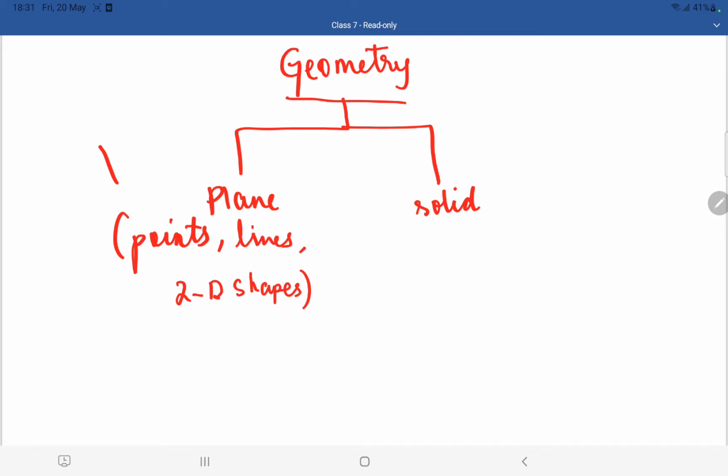So what I am telling you right now is, in geometry we have two types. One is plane geometry and the second one is solid geometry. Under plane geometry we have points, lines, 2D shapes and all. And coming to solid geometry, we have 3D shapes. Okay, so first of all, I am going to tell you what is meant by a point.